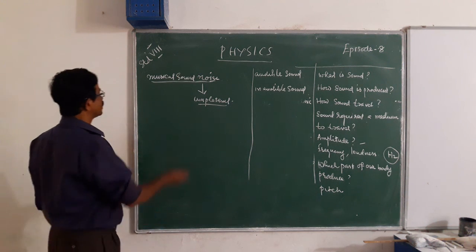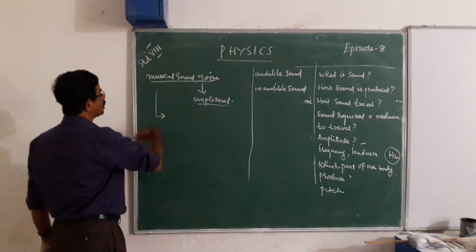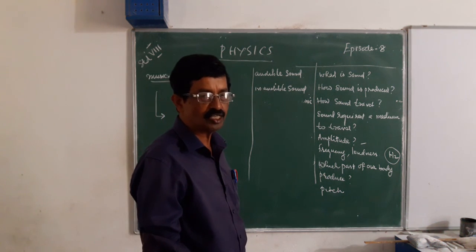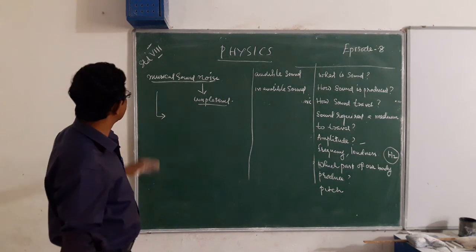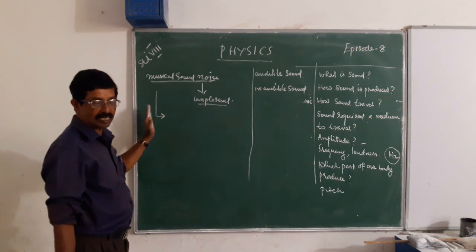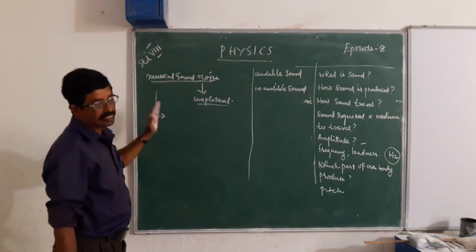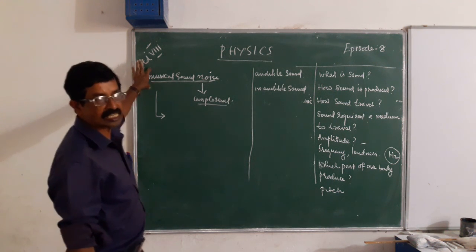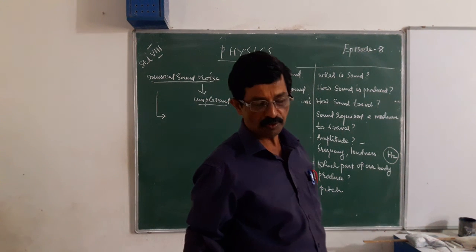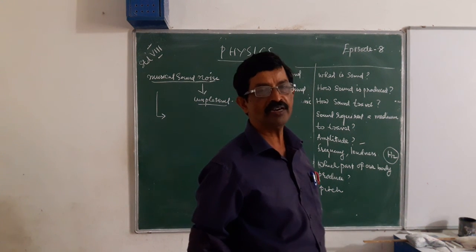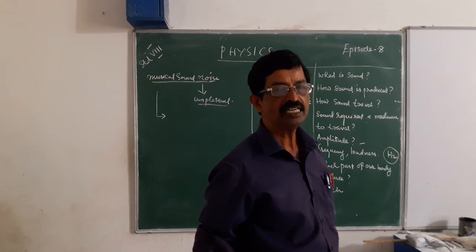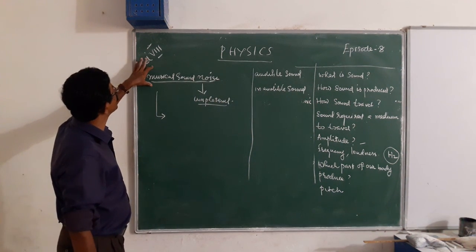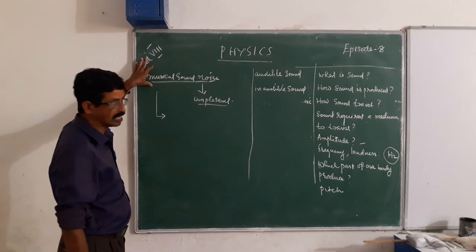But sound produced from a musical instrument comes in a regular order and is pleasant to us. So that type of sound is called musical sound. For example, sound from a violin or a guitar is a pleasant sound. That is music.